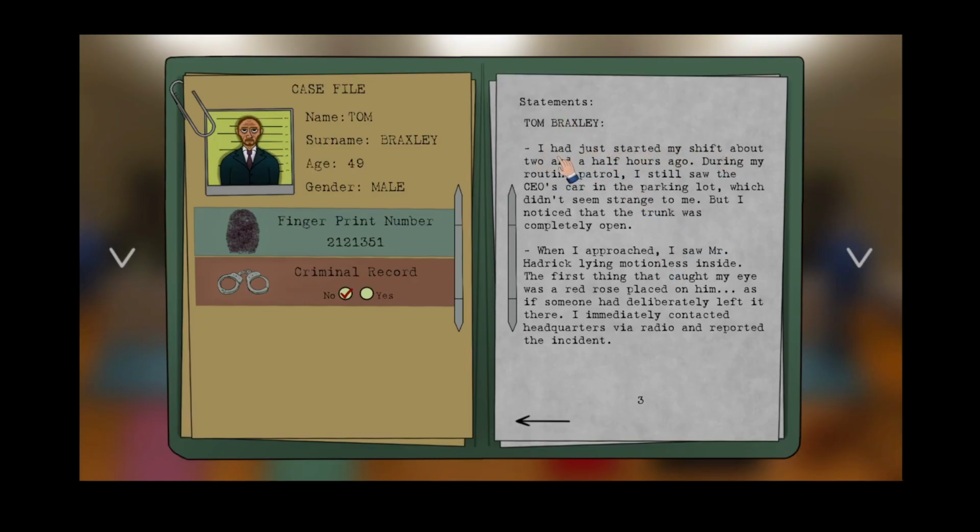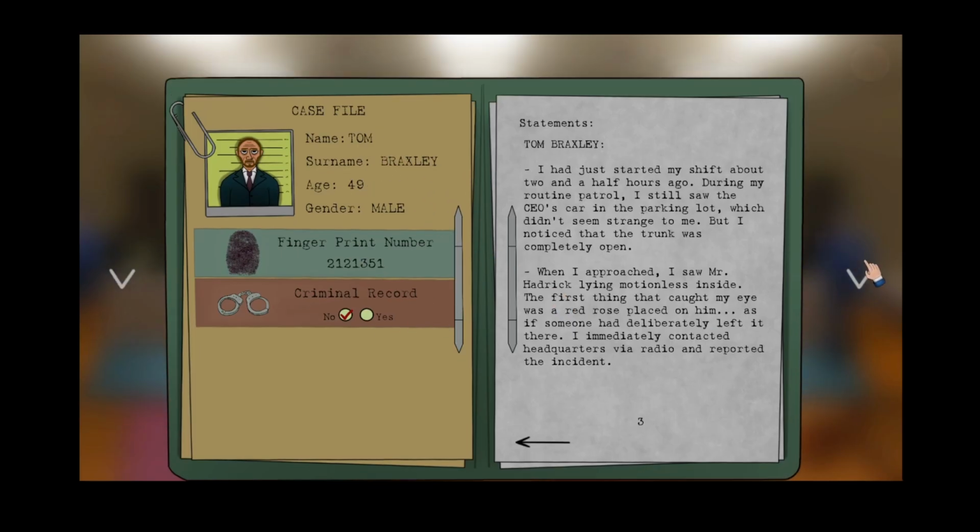I had just started my shift about 2.5 hours ago. During my routine patrol, I still saw the CEO's car in the parking lot, which didn't seem strange to me, but I noticed that the trunk was completely open. When I approached, I saw Mr. Hadrick lying motionless inside. The first thing that caught my eye was a red rose placed on him, as if someone had deliberately left it there. I immediately contacted headquarters via radio and reported the incident.